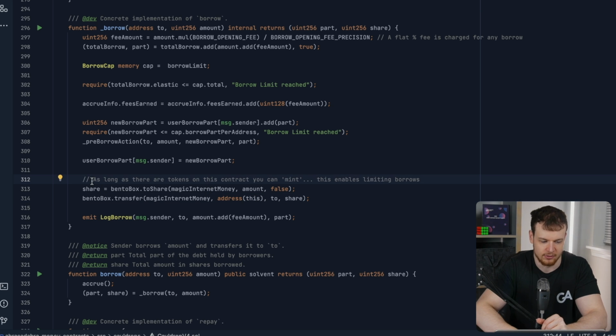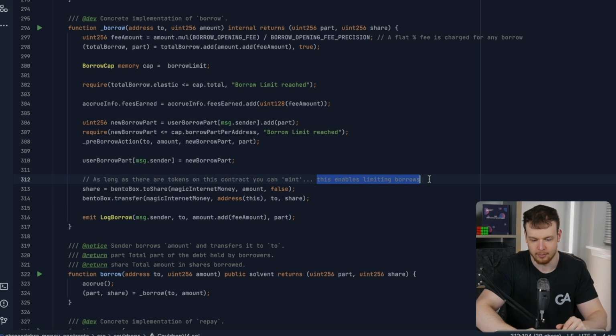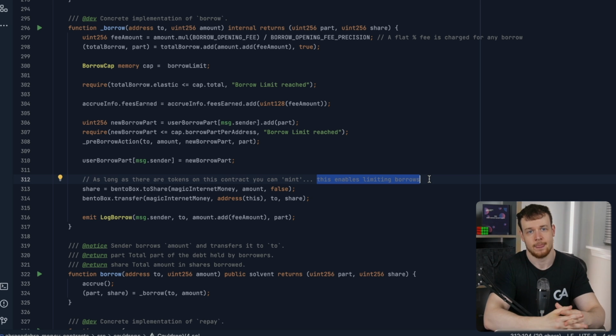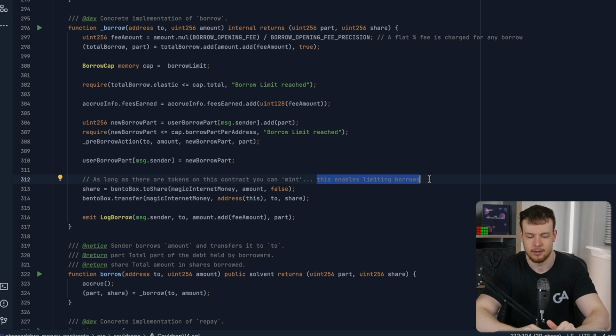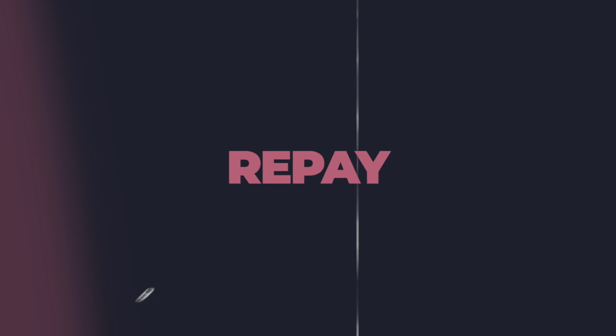And that's what this comment is saying here: as long as there are tokens on this contract in the bento box balance, then you can mint, and this enables limiting borrows, right? If there is a limited amount of bento box balance for MIM for this Cauldron, that means you can't borrow any more than that. So that's where the limiting comes in. So let's have a look at repay, and we'll see exactly where the interest fees are charged here.